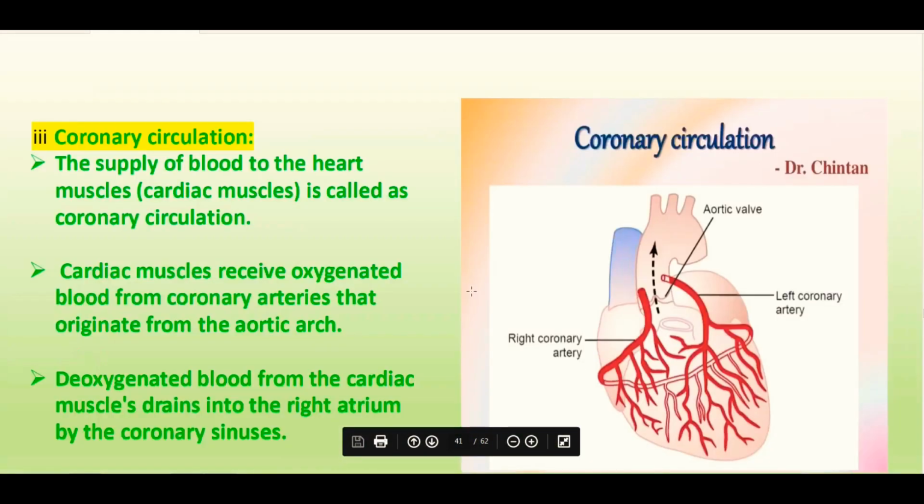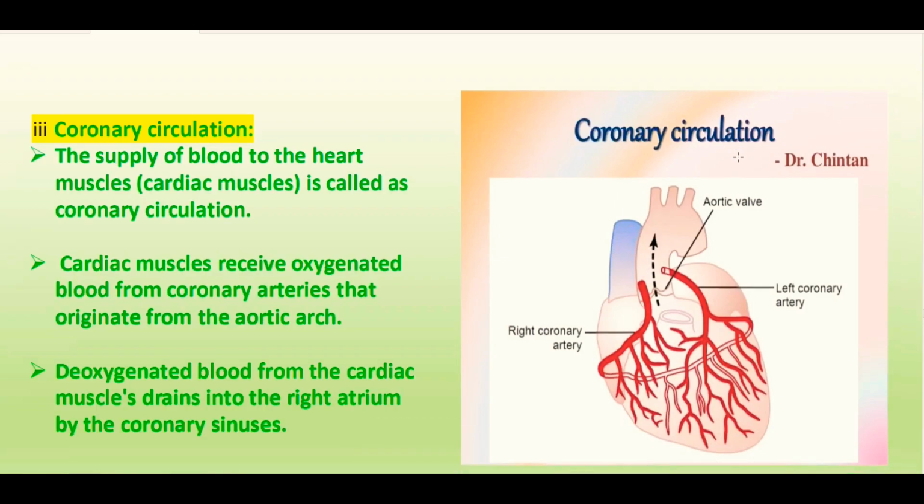The next circulation is called coronary circulation. The supply of the blood to the heart muscles is called coronary circulation. So the heart, for its pumping action, needs energy as well as oxygen supply, and this is done by the coronary circulation. The cardiac muscles receive the oxygenated blood from the coronary artery that originates from the aorta that leaves the heart from the left ventricle. The deoxygenated blood from the cardiac muscles will be collected and drained into the right atrium by the coronary sinuses, and this is what is called coronary circulation.